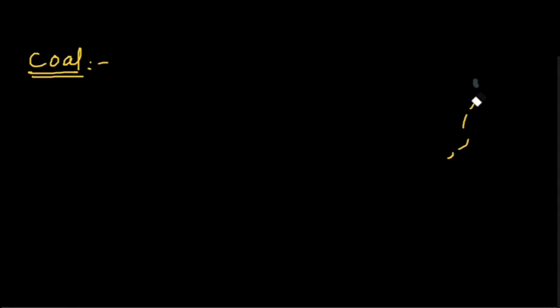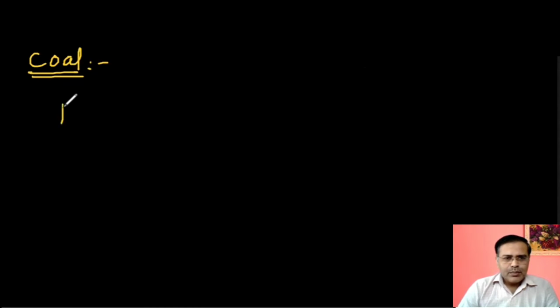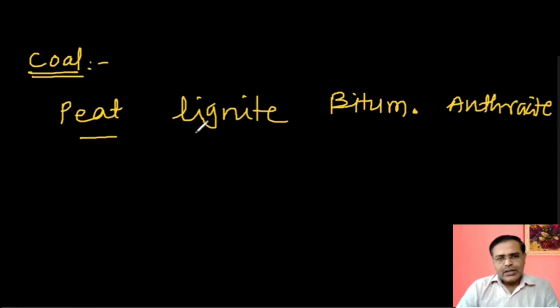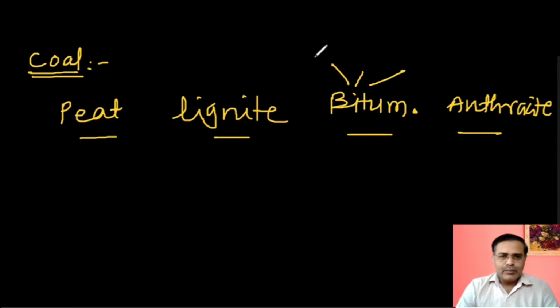There are 4 types of coal. The first is peat, then lignite, bituminous, and anthracite. Peat, lignite, bituminous, and anthracite are the 4 types of coal. You may know that there are again subtypes of bituminous: bituminous, subbituminous, and semi-bituminous types of coals also.